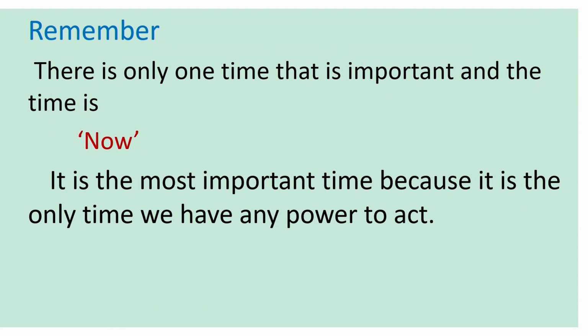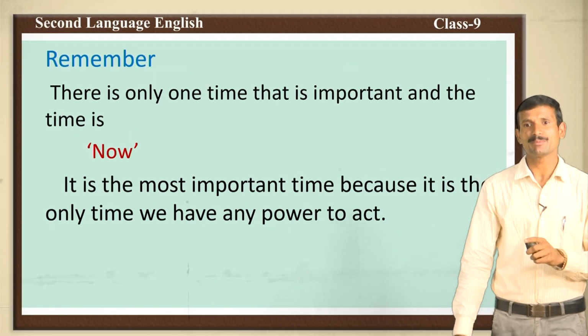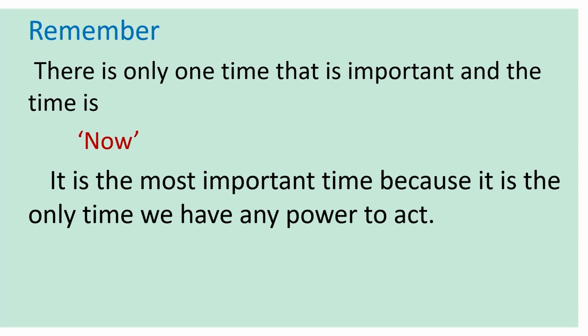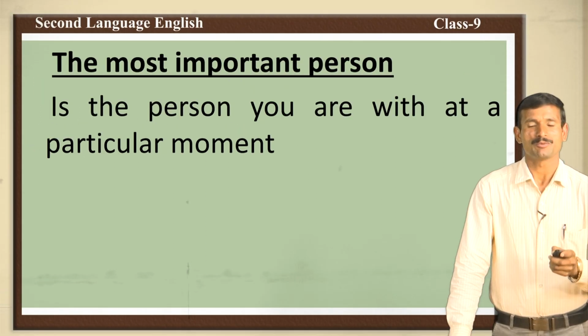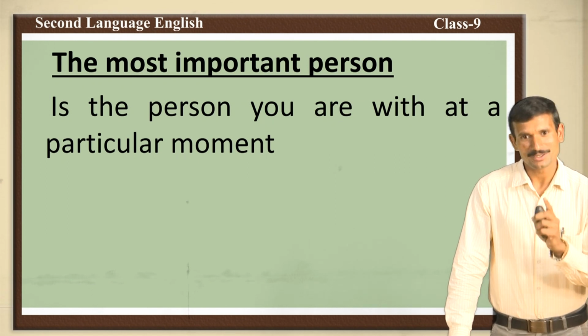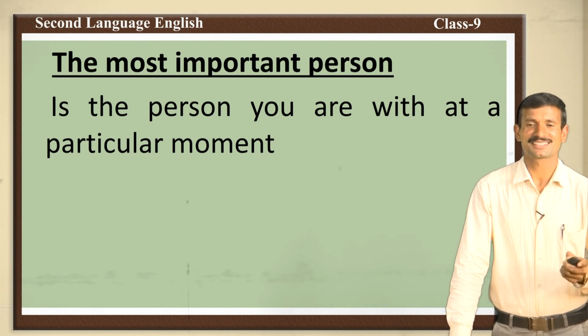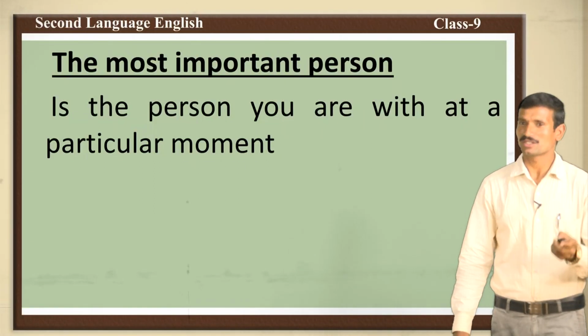See children, in our daily life we come across these situations. Next, it is the most important time because it is the only time we have power to act. We should help now only, otherwise the time will be changed. Now, the second one, the most important person is the person you are with at a particular moment. Yes, in that particular moment, who will come across us, the person is the most important. Otherwise, it's helpless, it's useless.